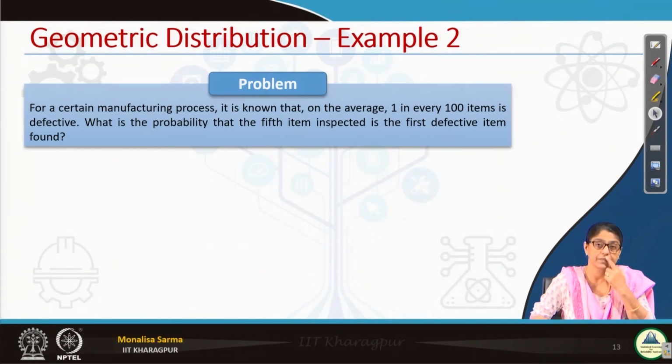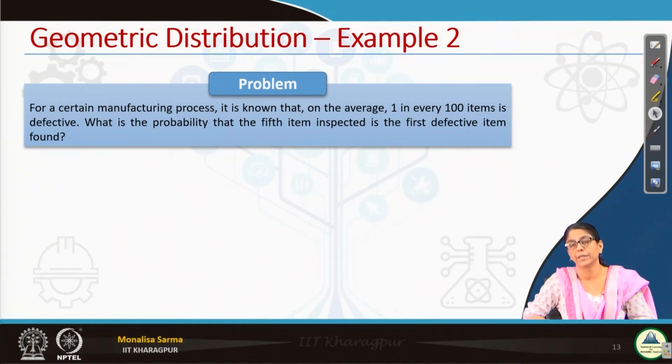This reminds me, this sort of geometric distribution is also used in many kinds of drug surveys. Before bringing a drug to the market, suppose for a drug to be brought into the market, it should at least prove that it is successful in 80% of the cases.